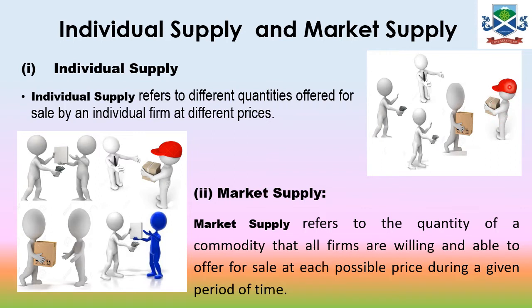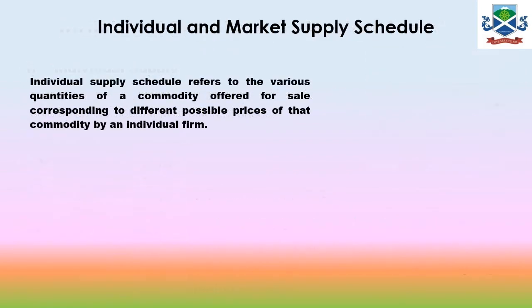Individual means only one seller, but there are different customers. That one seller is selling the commodity and offering different quantities at different prices to the customers, and that is known as individual supply. Now individual and market supply schedule. Individual supply schedule refers to the various quantities of the commodity offered for sale corresponding to different possible prices of that commodity by an individual firm.